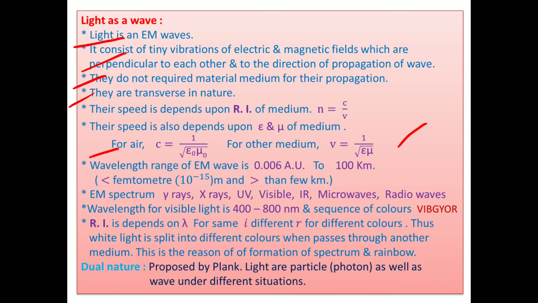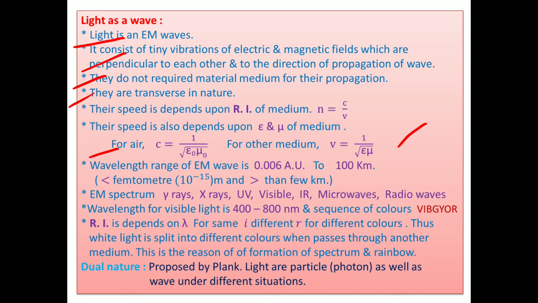Thereafter, in another medium, velocity equals 1 upon square root of epsilon mu, where epsilon and mu are the permittivity and permeability of that medium. The wavelength range of electromagnetic waves is, to be correct, 0.006 angstrom unit, where angstrom unit means 10 raised to minus 10 meter, to 100 kilometer. That means very small waves to very long waves. In your book it is mentioned as less than a femtometer, that is 10 raised to minus 15 meter, and greater than a few kilometers, up to 100 kilometers, where the last wave is like Kalamboli to Pune, just one wave, crest and trough only.